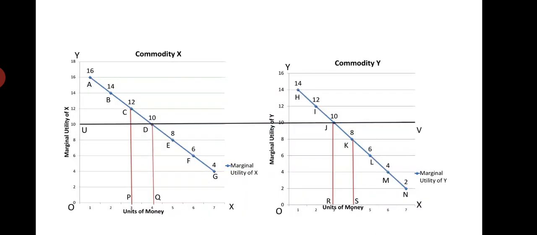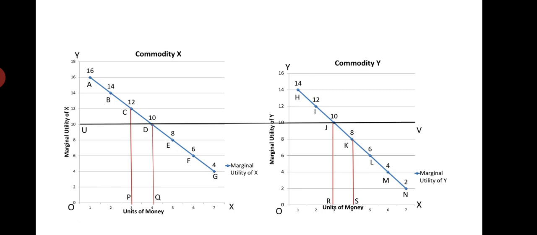AG is the marginal utility curve of commodity X. It represents that when he spends more and more money on commodity X, he gets less and less marginal utility, or when he consumes more and more units of commodity X, he gets less and less satisfaction, which are successively shown by points A, B, C, D, E, F, G in the first diagram.